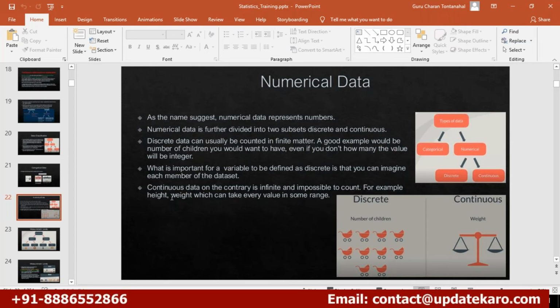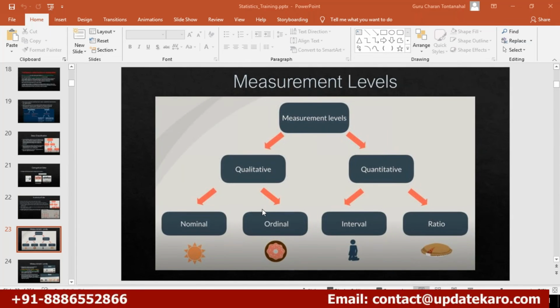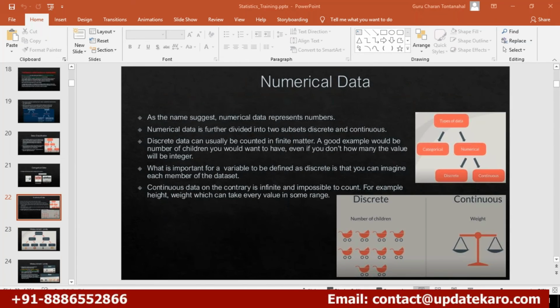For example, height and weight can take every value in that range, as I was telling you. It can take any other range. So that was about continuous and discrete data.